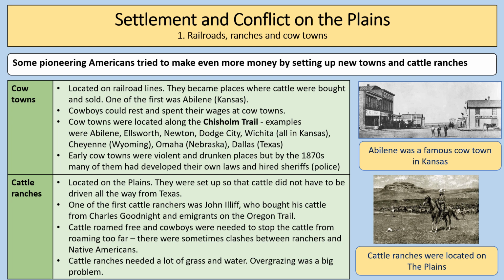Cattle ranches also developed. They were located on the plains. They were set up so that cattle did not have to be driven all the way from Texas. One of the first cattle ranchers was John Iliff, who bought his cattle from Charles Goodnight and emigrants on the Oregon Trail. Cattle roamed free and cowboys were needed to stop the cattle from roaming too far. There were sometimes clashes between ranchers and Native Americans. Cattle ranches needed a lot of grass and water, and overgrazing became a big problem.